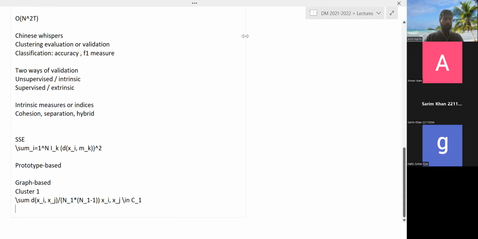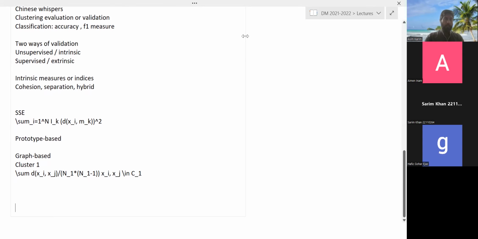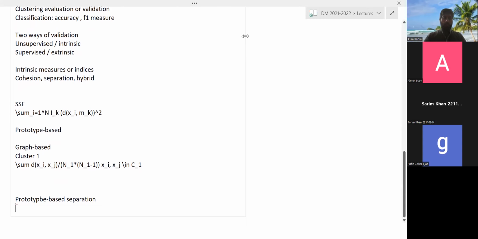So again, this was cohesion. What about separation? Let's say we talk about prototype based. The usual way is, for example, the distance of the mean of cluster K with the mean of the entire data set.